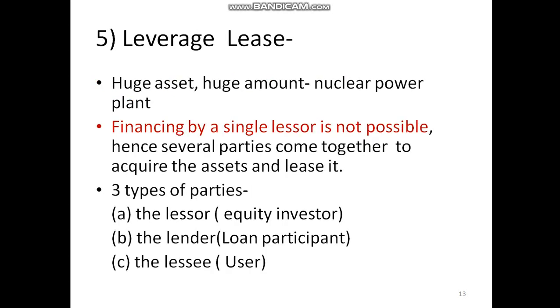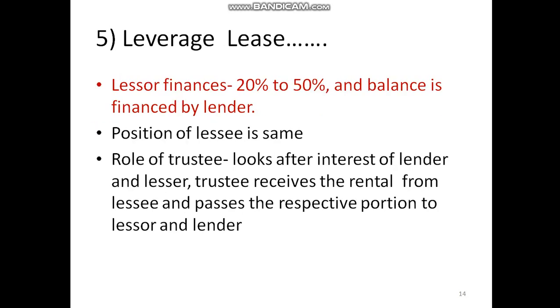Then, when the amount of investment is very huge, it's not possible for a lessor to finance the entire asset. For example, a nuclear power plant project. At that time it takes the help of a third person, that is a loan participant, that is a lender. The lessor finances 20 to 50%, and the balance is financed by the lender.